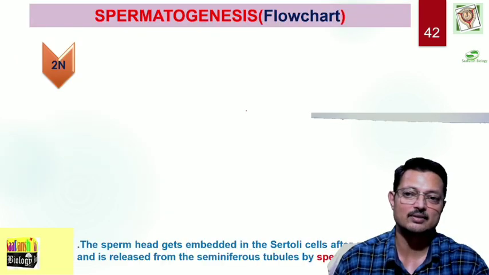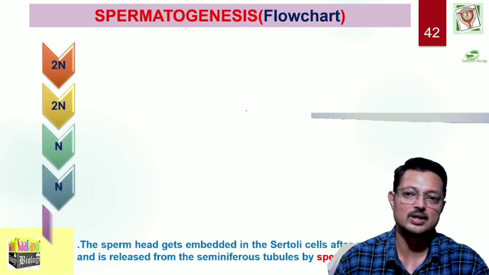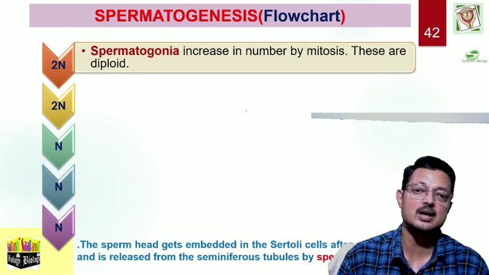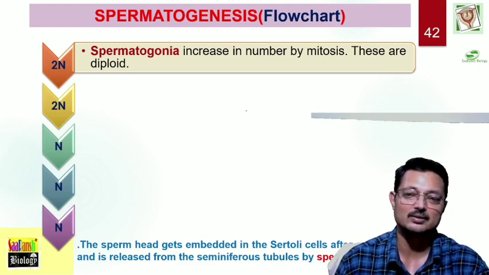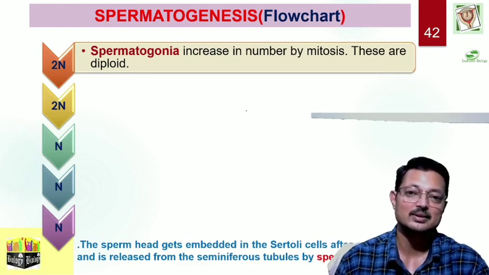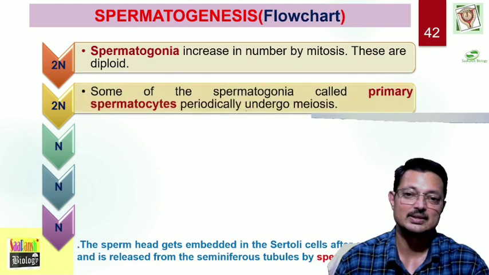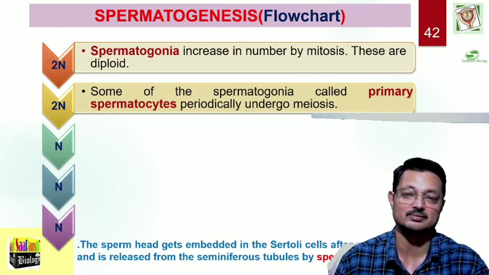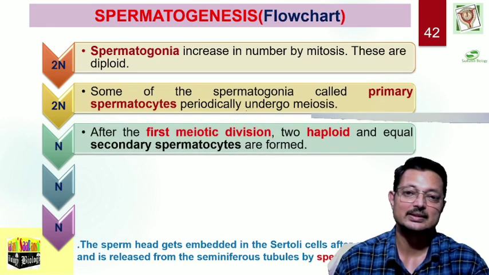Let us have a look at the flow chart, how the flow chart is arranged. Spermatogonial cells increase in number by mitosis. They are diploid. So, as I have already mentioned, multiplicative phase. Some of the spermatogonial cells, which are called primary spermatocytes, periodically undergo meiosis. So, they start growing. So, that enters into the growth phase. Then comes the division and the differentiation phase.